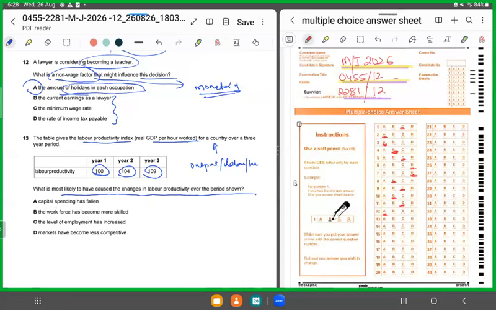Capital spending has fallen. If capital spending had fallen, productivity would have been falling. It cannot be A. Workforce became more skilled. Excellent. That's the correct answer, because when you invest in skills and training, labor gets more productive, right? Their skills are updated and they are able to perform tasks better, just specializing. So they produce more output with the same amount of input. So for 13, it has to be B, right?